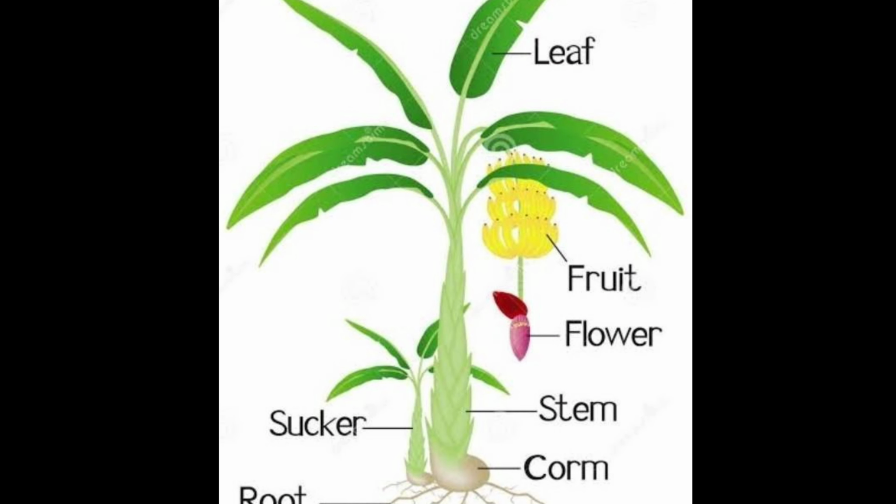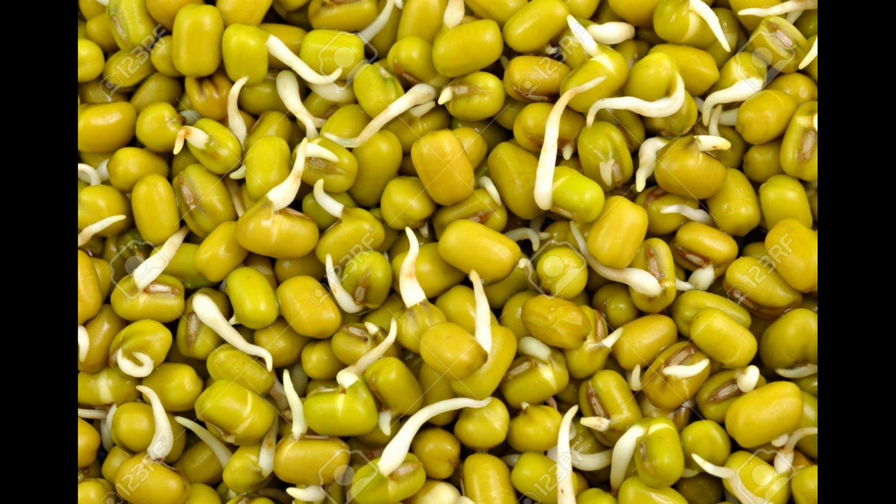And can you think of the different parts of a banana plant that are used as food? From all the food items, we can identify plant parts that are used for food preparation. And next we are talking about sprouted seeds.